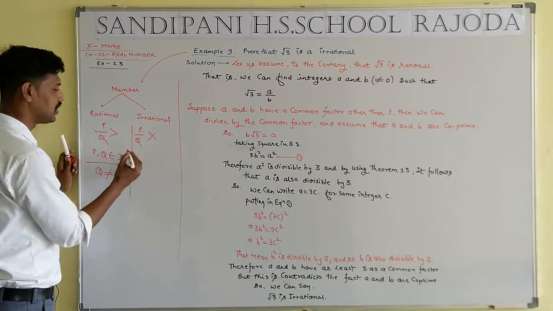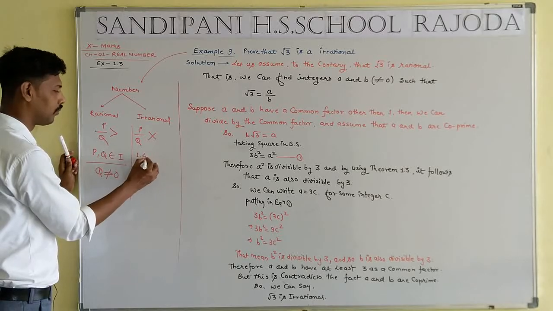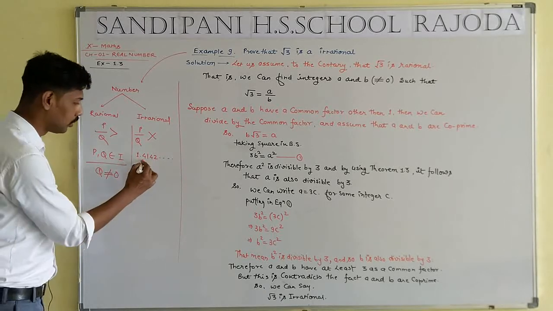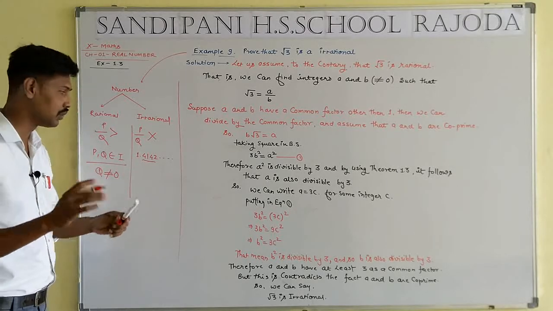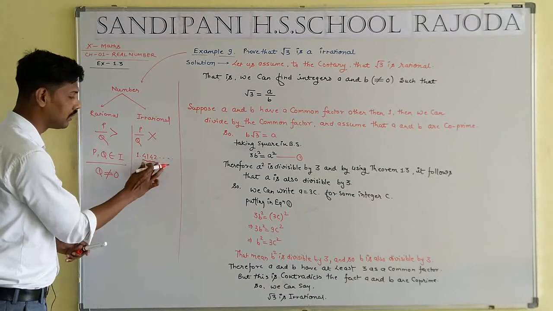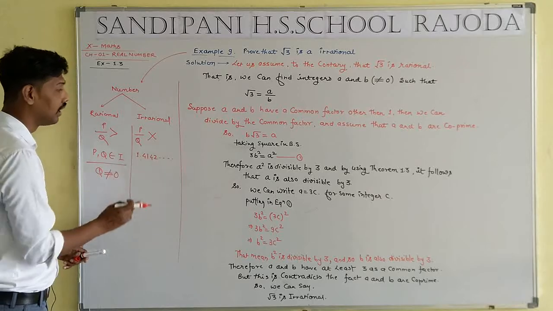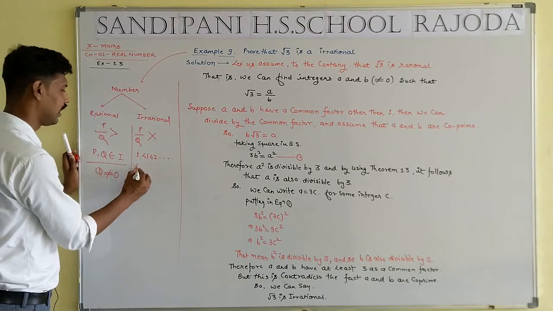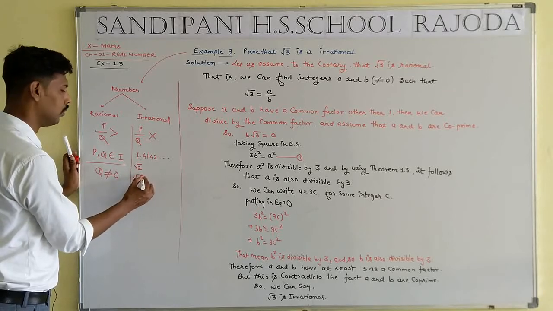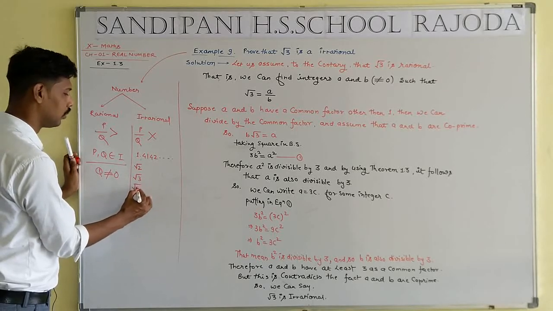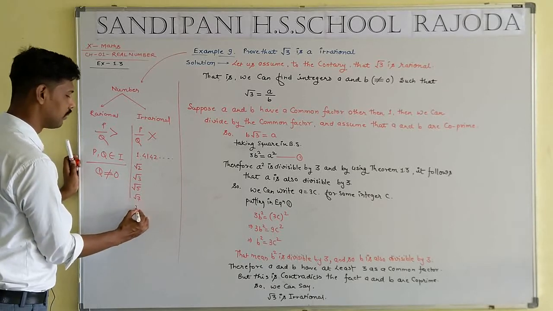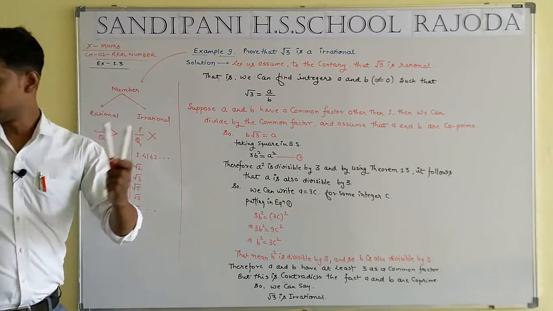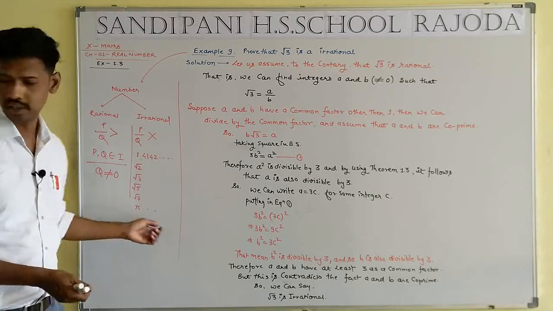Irrational numbers are just like 1.4142... Repetitions are not allowed, a fixed pattern is not allowed, and they go to infinity. Such numbers are known as irrational numbers, just like root 2, root 3, root 5, root 7 and pi and so on. So we are getting the concept of rational and irrational numbers.